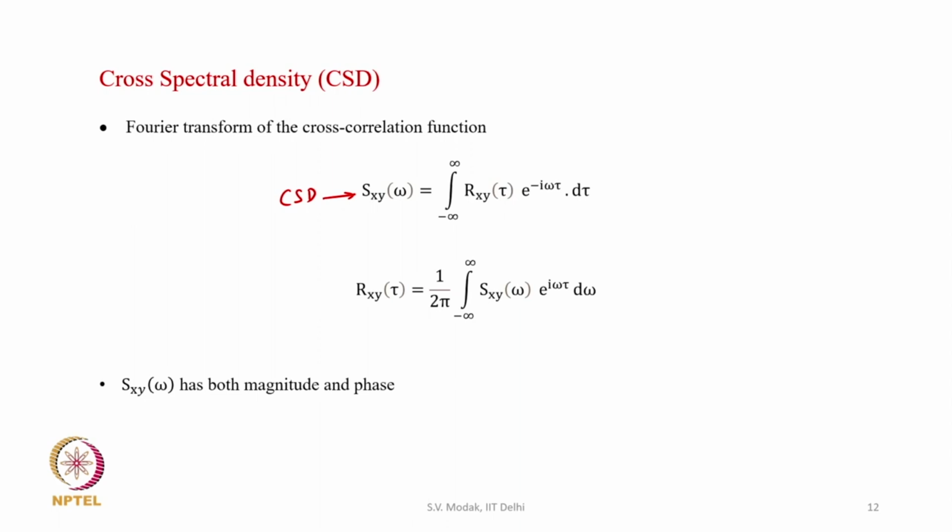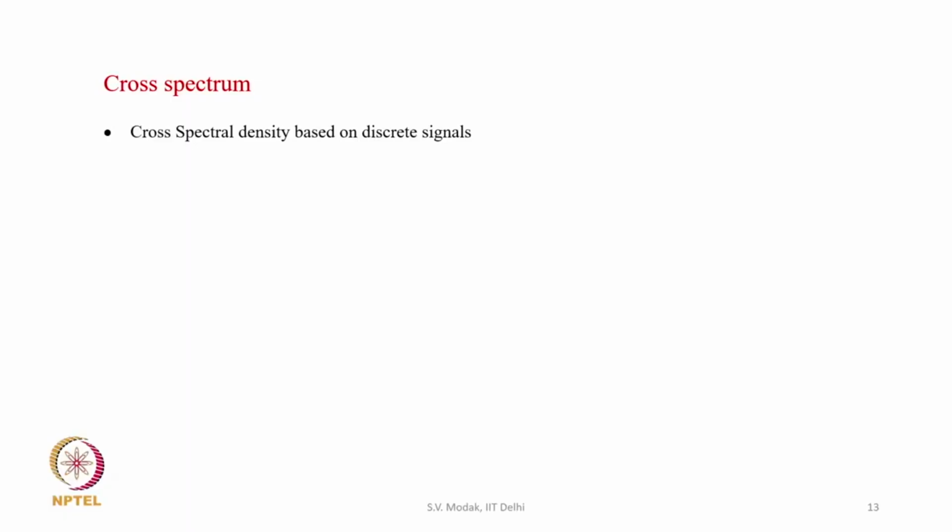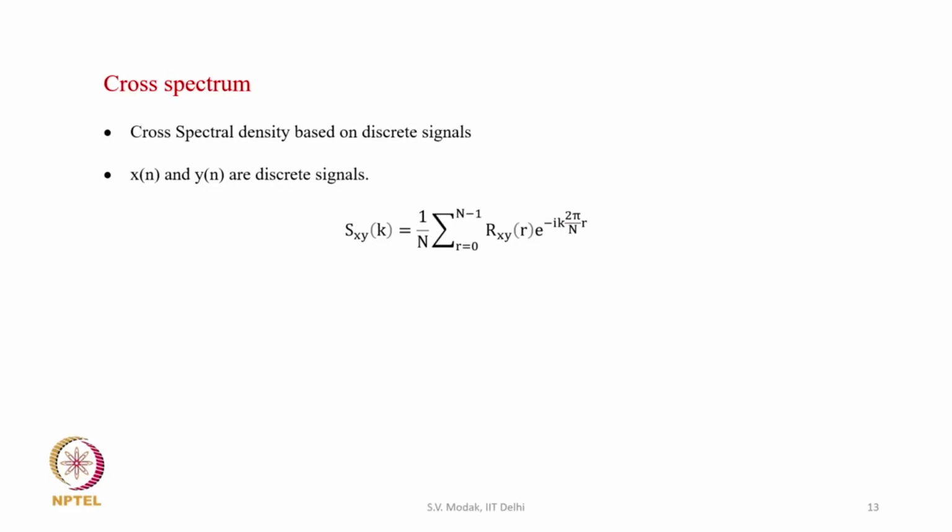So, as we said, cross spectral density has both magnitude and phase. Now we can define what is called the cross spectrum, because if the two signals x and y are discrete, then we can find the cross correlation between them, and that would also be discrete, and then finding the DFT of the discrete cross correlation gives us the discrete spectrum, and that is called the cross spectrum. So, Sxy is the cross spectrum.